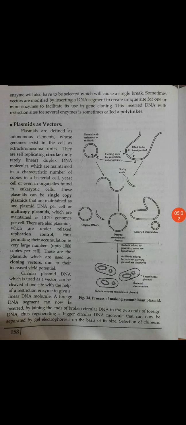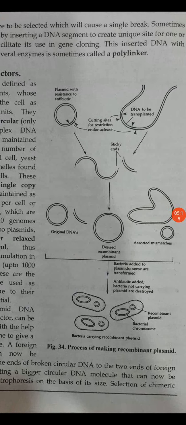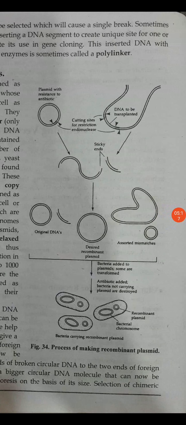First of all, the plasmid. I have explained this in the earlier lecture. The plasmid is extra-chromosomal material present in the bacteria. We have to insert the foreign DNA into it. See the diagram: the DNA is transplanted, then sticky ends are there, so linkers and adapters are there, and because of that, DNA ligase joins the original DNA plus this transferred DNA.